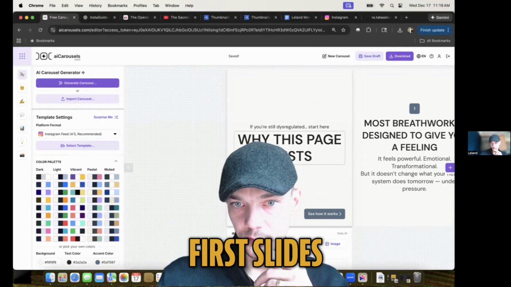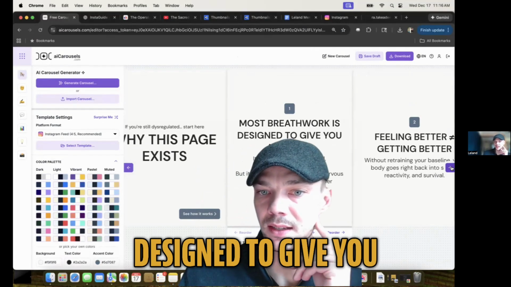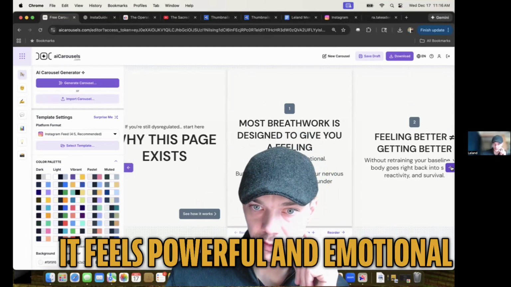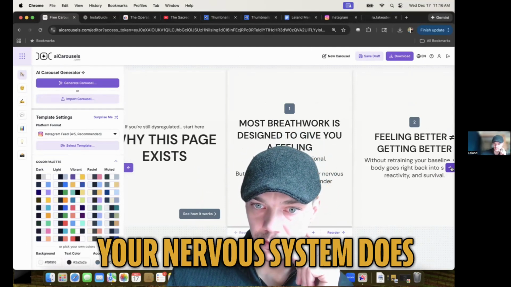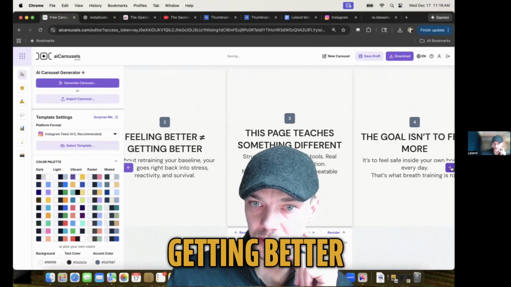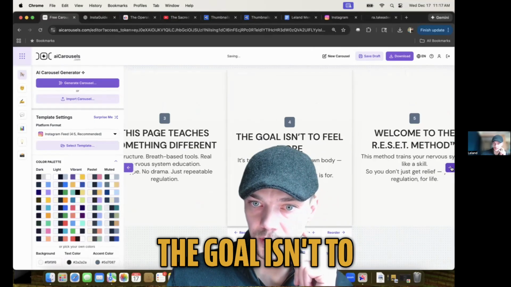I don't like these long first slides. Most breathwork is designed to give you a feeling. It feels powerful, emotional, but doesn't change what your nervous system does tomorrow. Feeling better is not getting better. This page teaches something different. The goal isn't to feel more. Reset. Good. Got one highlight down.